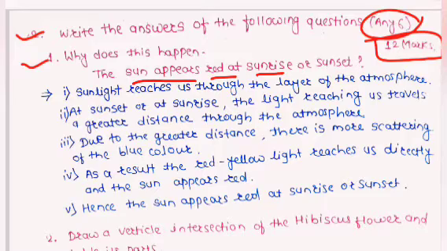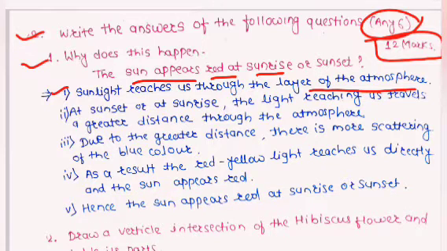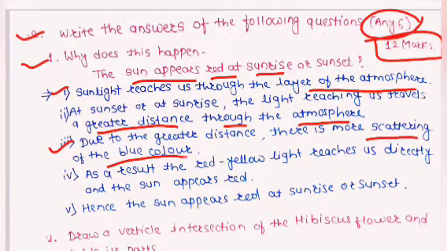This is because sunlight reaches us through the layer of atmosphere. At sunset or at sunrise, the light reaching us travels a greater distance through the atmosphere. And you all know that the atmosphere has different types of mixture like smoke, dust particles, all these. Due to the greater distance, there is more scattering of the blue color. As a result, the red and yellow light reaches us directly and the sun appears red.